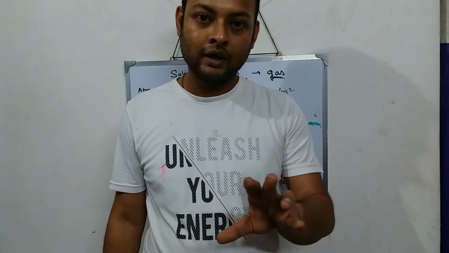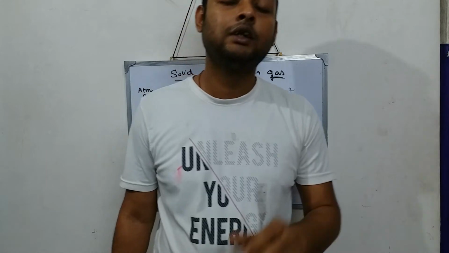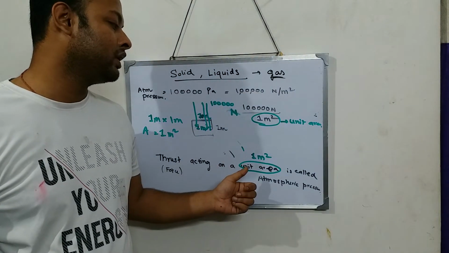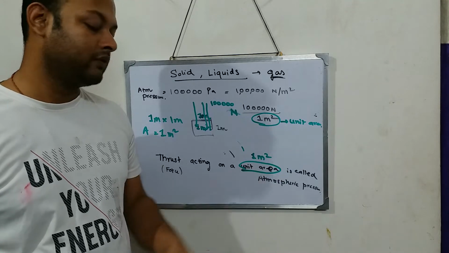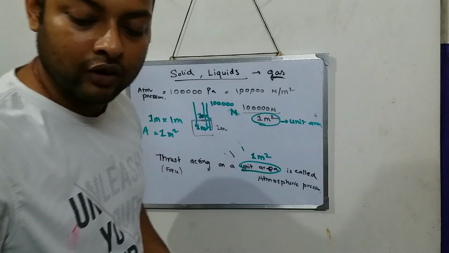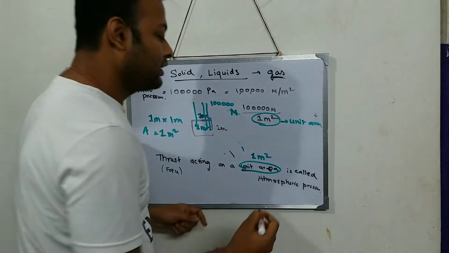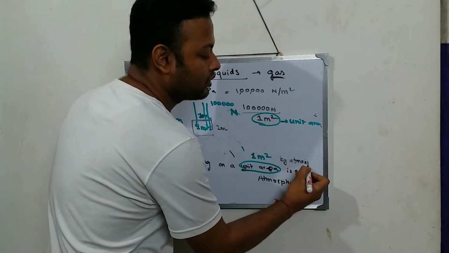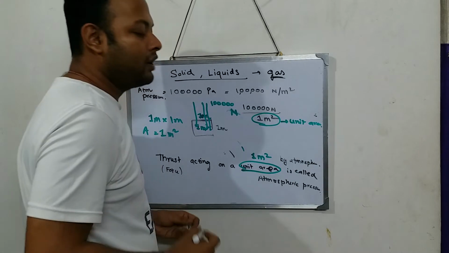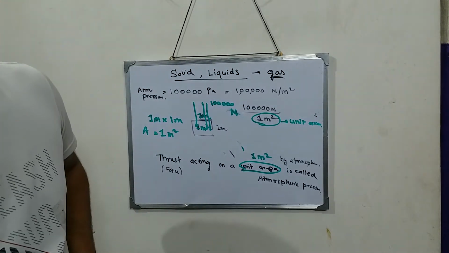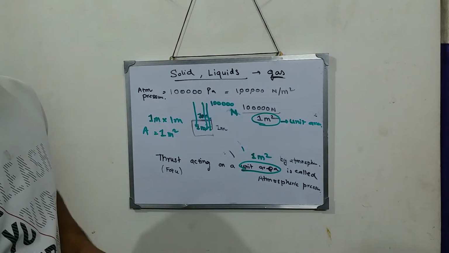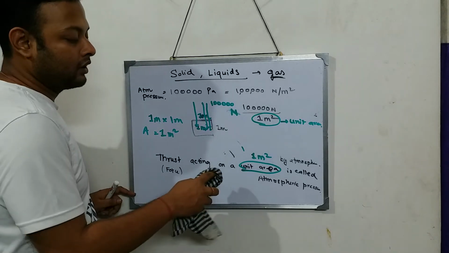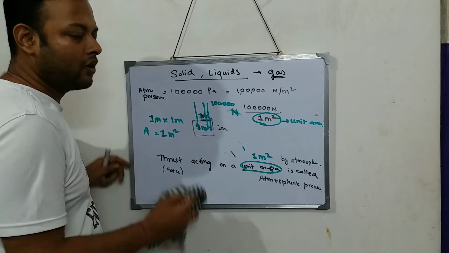Although it is correct in that way, the general definition is this one: thrust acting on a unit area by the atmosphere. Sorry, forgot to write. Thrust acting on a unit area by atmosphere is called atmospheric pressure. Thrust acting on an area of 1 meter square by atmosphere or by the column of air.